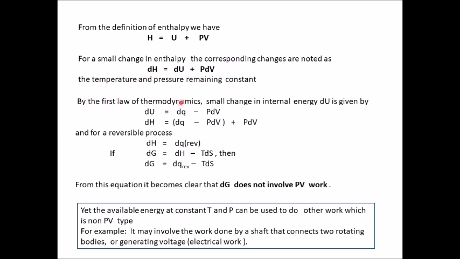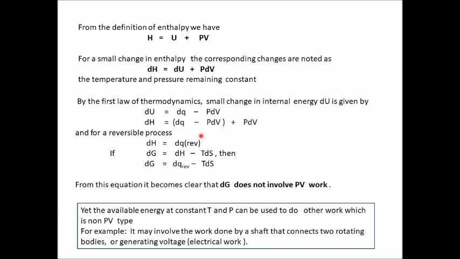By the first law of thermodynamics, a small change in internal energy dU is given by dU equal to dq minus PdV. If you substitute this value of dU in the equation for dH, you get dH equal to dq minus PdV plus PdV.